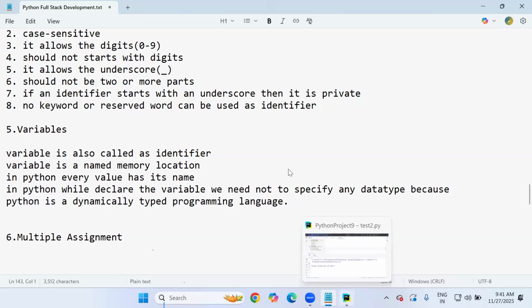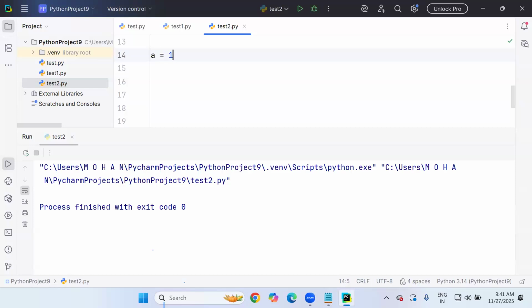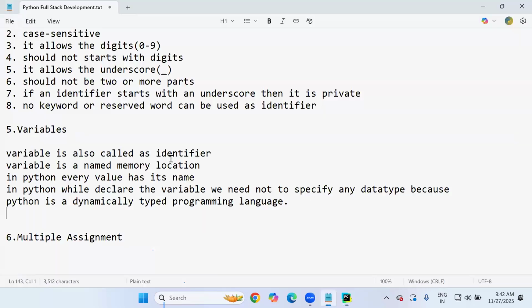So let's see an example. Here A is a variable name. Value 10. Print A. Where is the value 10 going to be stored? For A, Python should assign some memory, because A should store the value 10 in its memory. That's what I'm saying: variable is a named memory location. The memory named A will get memory internally, and in that memory 10 will be stored.